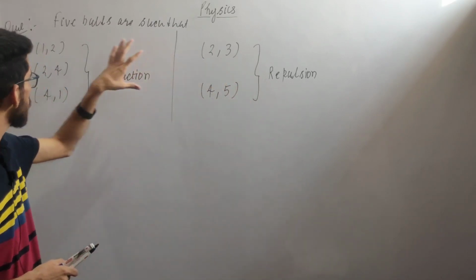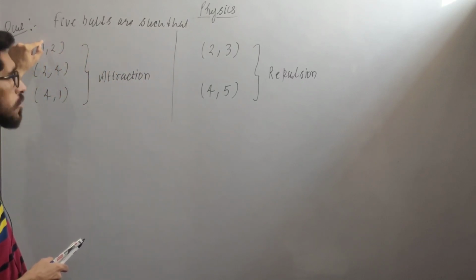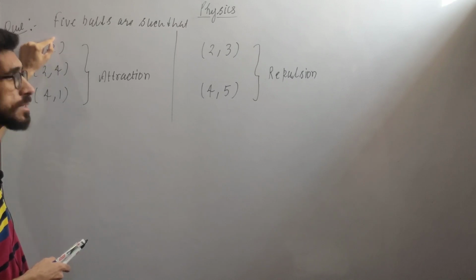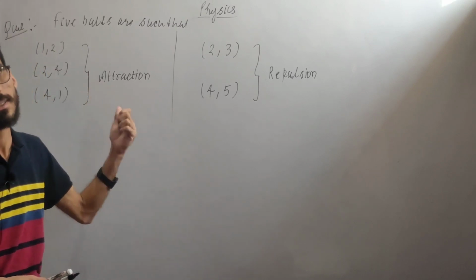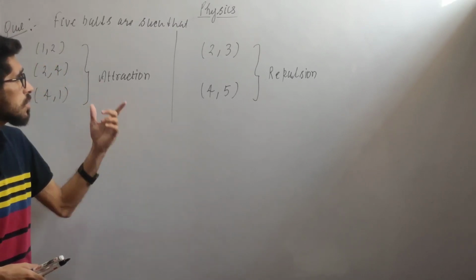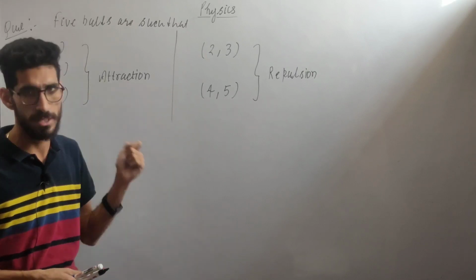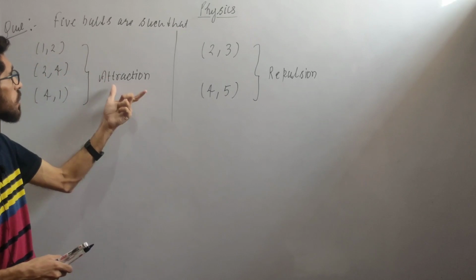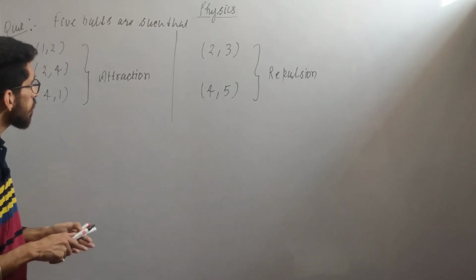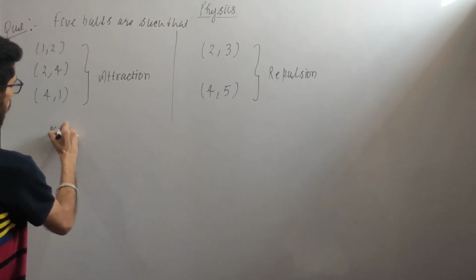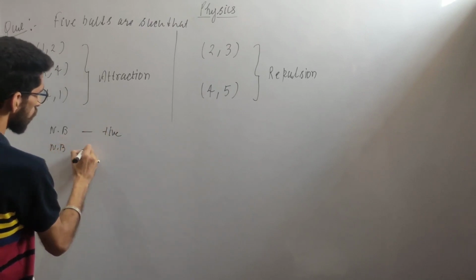If you proceed with attraction between 1 and 2, and assume the charge on 1 is positive and on 2 is negative, then this method is wrong. Why? Because attraction is not a sure test of having charge. On the basis of attraction, you can't say 1 and 2 both have charge, because a neutral body can also attract a positive body, and a neutral body can also attract a negative body.